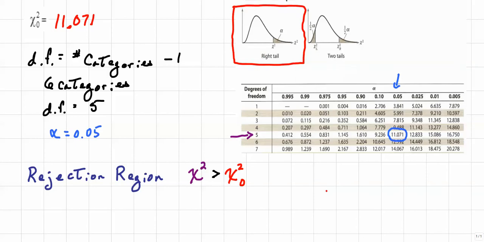Our rejection region will be in the right tail. So if we calculate a chi-square that's greater than the critical value, then we will reject the null.